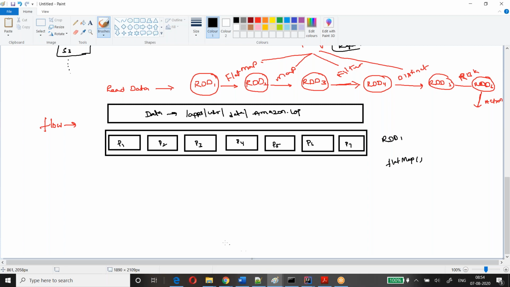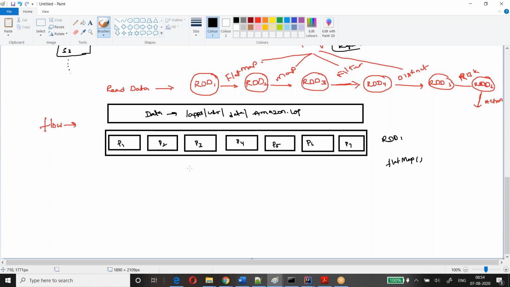This is the DAG, the query plan that will be churned out. You have a graph here: RDD1, next RDD2, next RDD3, next RDD4, next RDD5. This flow only we'll call the DAG. So any operation between two RDDs, just like RDD3 and RDD4, there is a join. That DAG will be common to all the worker nodes, obviously happening at every worker node.